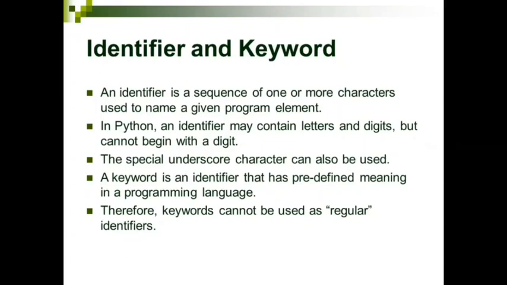How do you give the variable name, what are the restrictions, what are the rules? Mostly it will be similar to other programming languages. Your identifier should start with a letter, and it can have letters and digits, but it should not begin with a digit. This is the main restriction here. And the underscore character is permitted here.